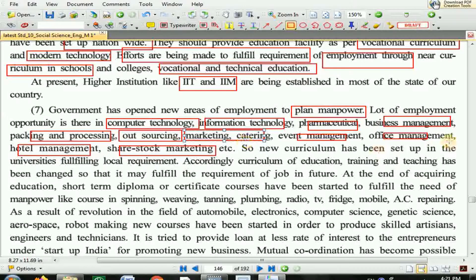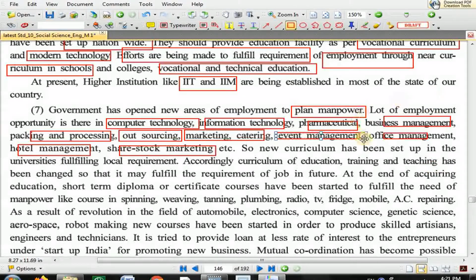Then event management: managing someone's birthday or marriage function is called event management. Okay, that also will generate employment. Office management, I hope you are already aware. Hotel management, share and stock market: purchasing and selling shares and stocks. These are all the new areas of employment.